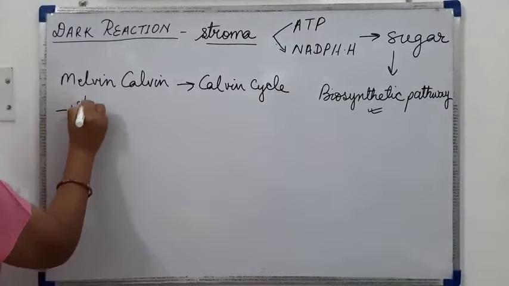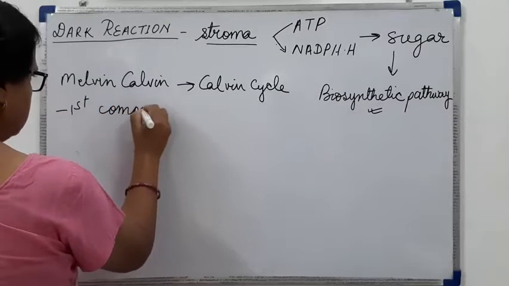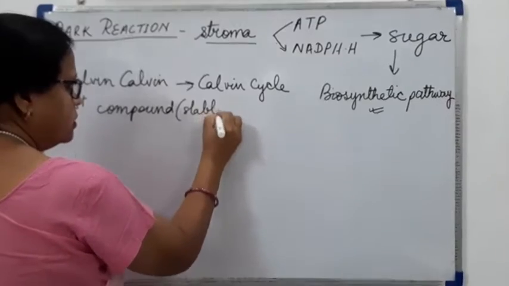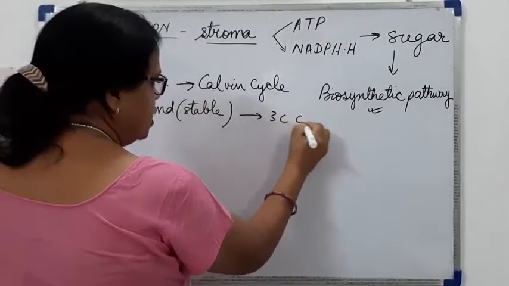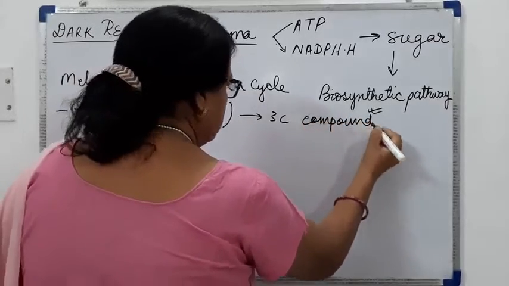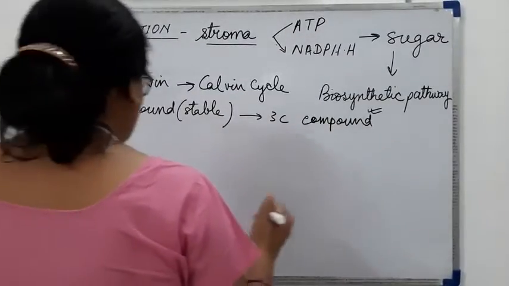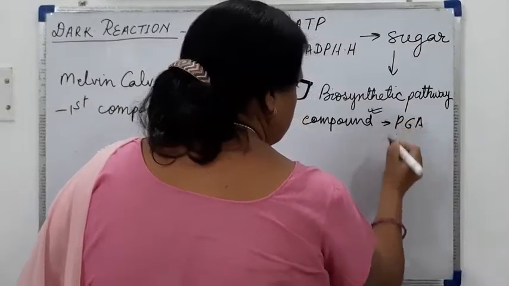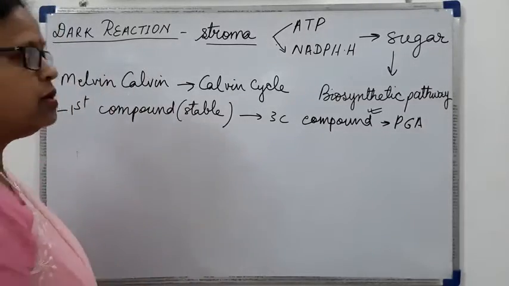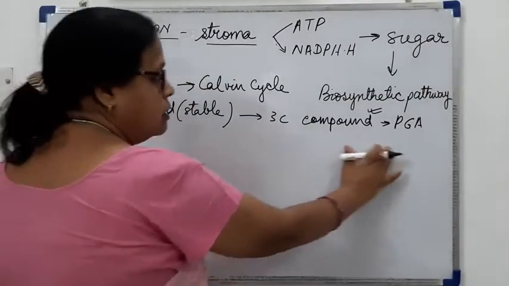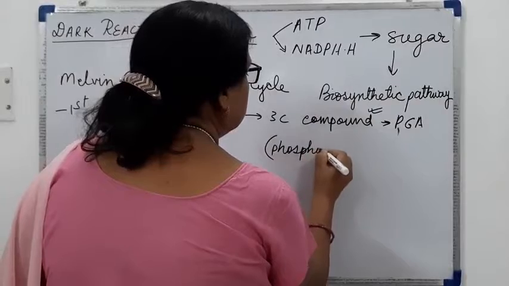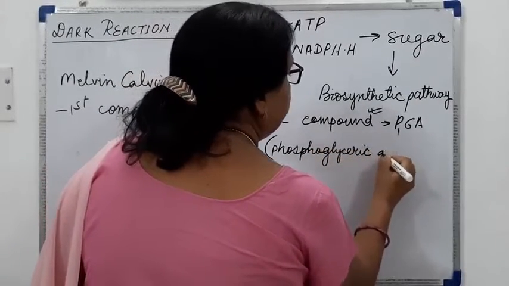Then the first compound, the first stable compound which is formed in the process of dark reaction, is the 3-carbon compound, that is the PGA.